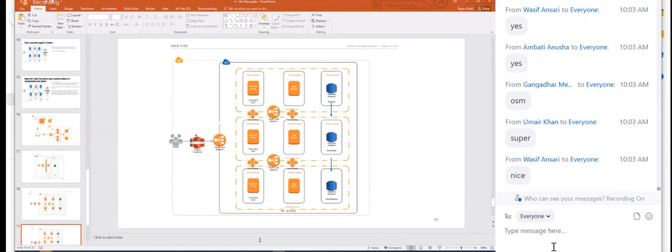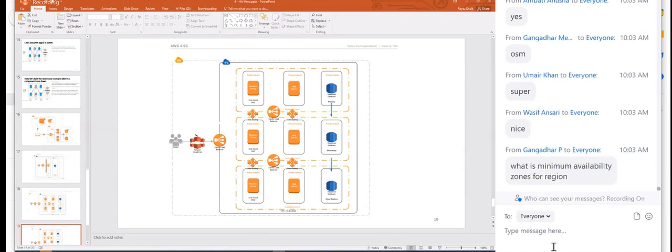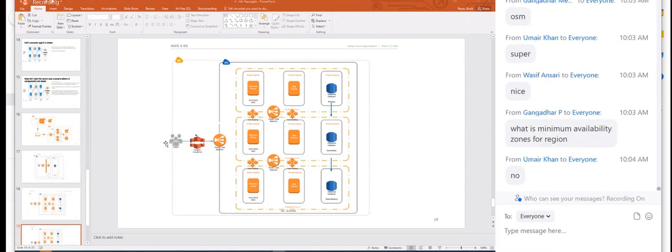So what we will be doing from tomorrow is, okay, there is a question. What is the minimum availability zones for regions? First of all, do we need to care about minimum and maximum availability zones in one region? It's handled by AWS. If AWS is providing it, we will be using it. But minimum, you tell me, how many should be there?